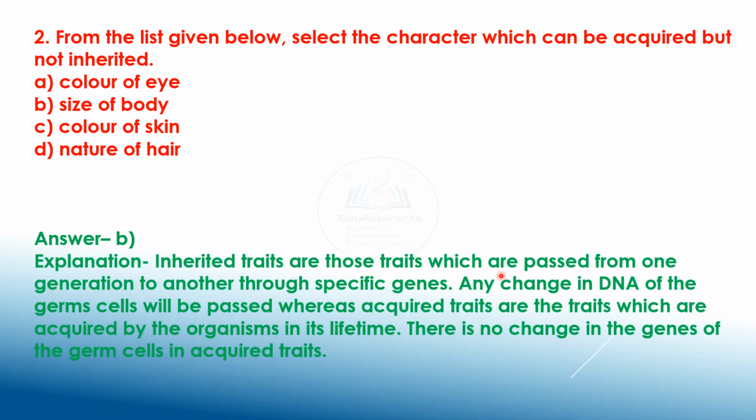Inherited traits are those traits which are passed from one generation to another through specific genes. Any change in DNA of the germ cells will be passed, whereas acquired traits are the traits which are acquired by the organisms in their lifetime. There is no change in the genes of the germ cells in acquired traits.